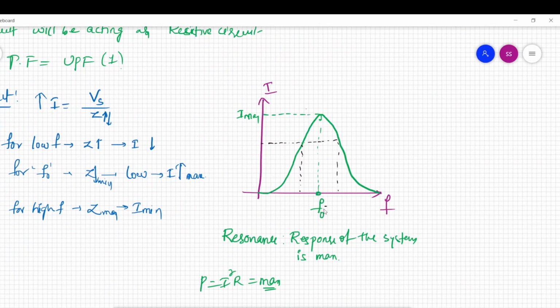So at this resonance frequency, this is the maximum signal I am getting from the radio station. If I want the next station, I am going to change the capacitance value so that the resonance frequency will change, and the maximum energy obtained at that resonance frequency will be another station. So I hope you are getting it, right?